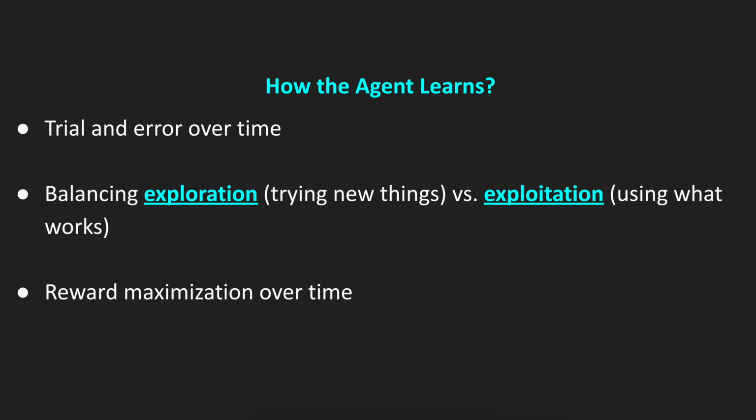So how does the agent learn? The agent learns using three different steps. The first one is trial and error over time. The next one is balancing exploration, which is trying new things, versus exploitation, which is using what already works. The same way, again, as when we are playing a game, sometimes we stick to whatever works, whatever we have used before, and sometimes we try new things in order to learn. And also another one is reward maximization over time. These are three different strategies for how agents learn.